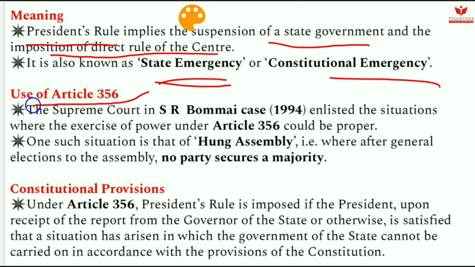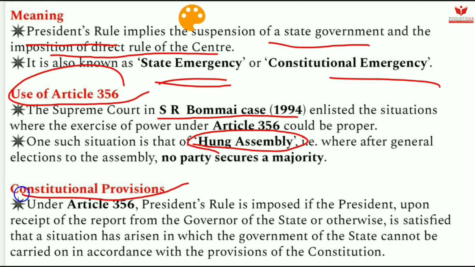Regarding the use of Article 356, the Supreme Court in the S.R. Bommai case, 1994, enlisted the situations where the exercise of power under Article 356 could be proper. One such situation is the hung assembly, the word is important, that is where after general elections to the assembly, no party secures a majority.